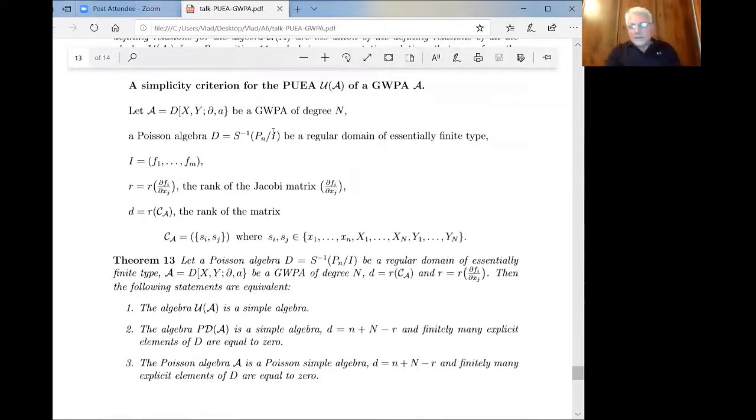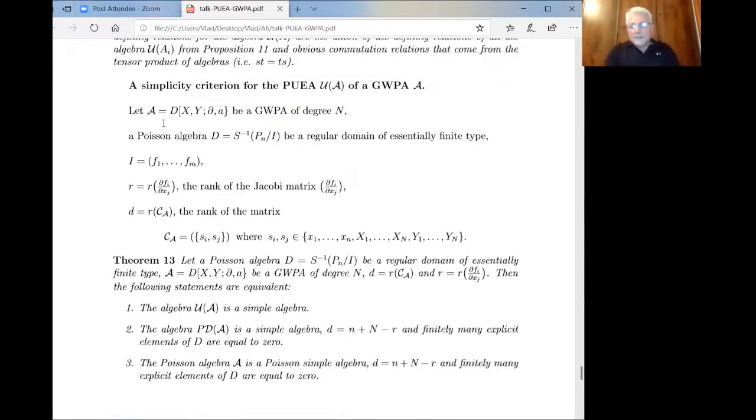Here we assume characteristic 0, and we take an arbitrary generalized Weyl Poisson algebra in the following sense. We start with essentially an arbitrary algebra, essentially of finite type. So we have a polynomial ring, factor by an ideal, localize it, and we assume this ideal is prime, hence this algebra is a domain. And these are the generators of this ideal. Hence we have the Jacobian matrix, simply the partial derivatives of the generators of the ideal.